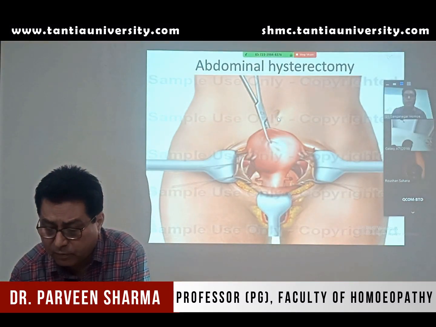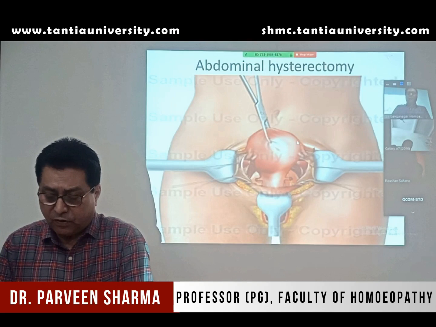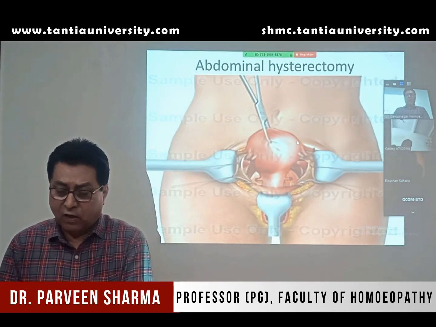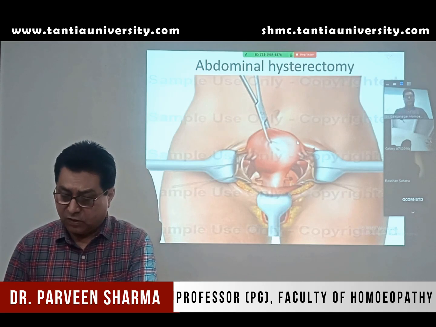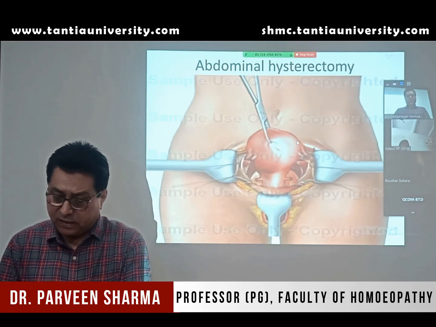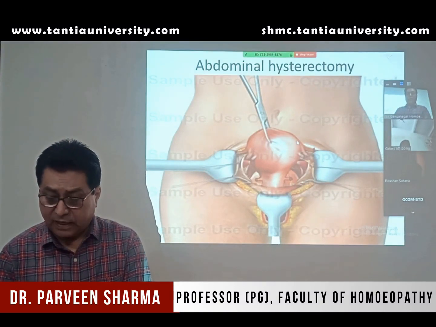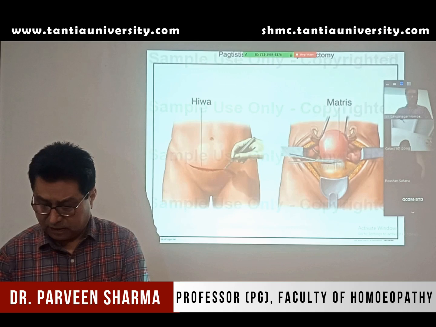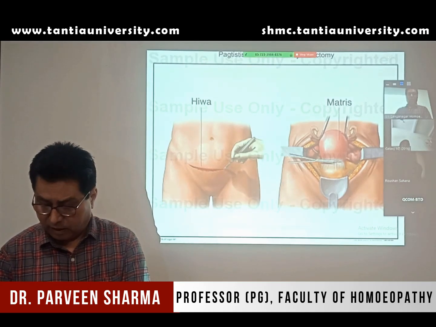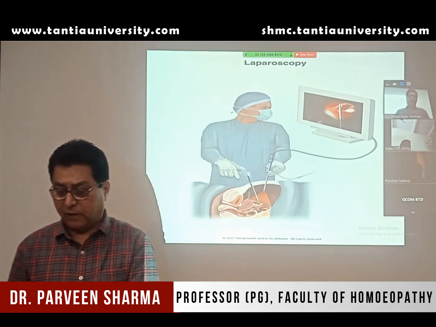Now you see the abdominal hysterectomy. When the uterus is surgically removed through the abdomen, we call it abdominal hysterectomy. But nowadays vaginal hysterectomy is also done, without giving any incision, through the vagina. The uterus can be removed, and that is known as vaginal hysterectomy. So you can make out how the incision is given on the anterior abdominal wall and the uterus is taken out. Then laparoscopic surgery.